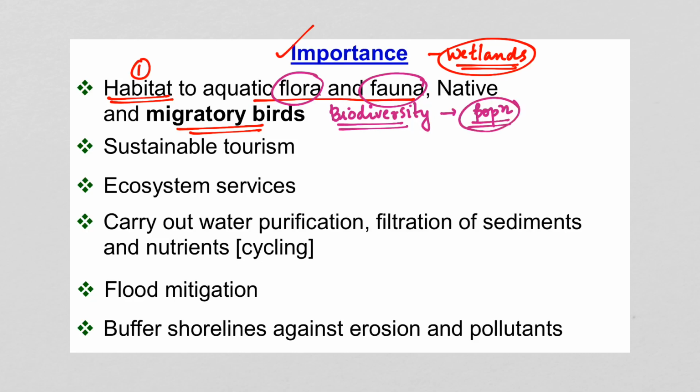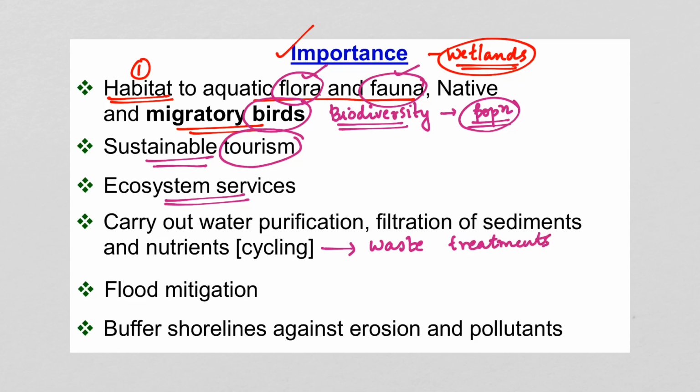So definitely the flora and fauna is very high, and apart from that, it is not just native species that are found in the wetlands, but wetlands are most importantly also a habitat for migratory birds, migratory species. And it also provides sustainable tourism. It provides various ecosystem services. Now, regarding waste treatment or waste management, as we said, wetlands have an important feature of natural waste treatment.